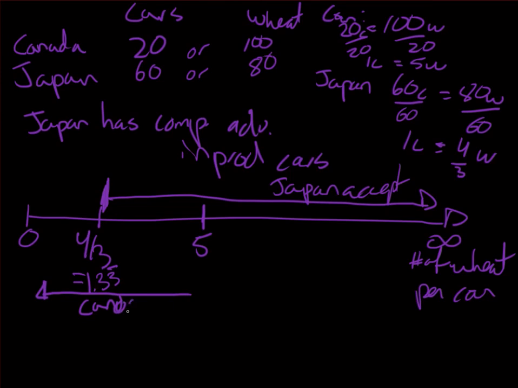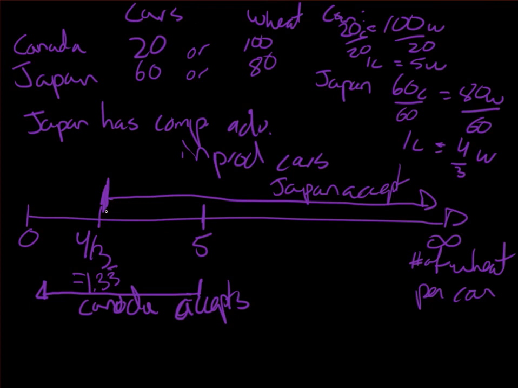If Canada only had to give up 1 unit of wheat to obtain a car, it would be super happy. Because per 5 units of wheat that it used to give up to get 1 car, they would obtain 5 cars. So anything along this line here, Canada accepts. At the limit, it's not really gaining anything, as was Japan.